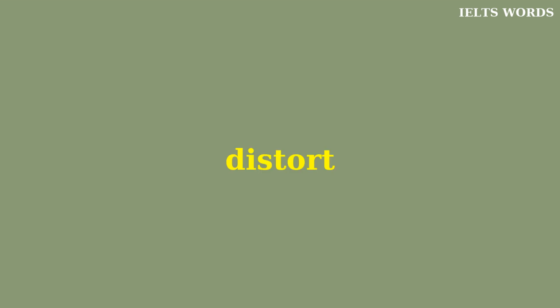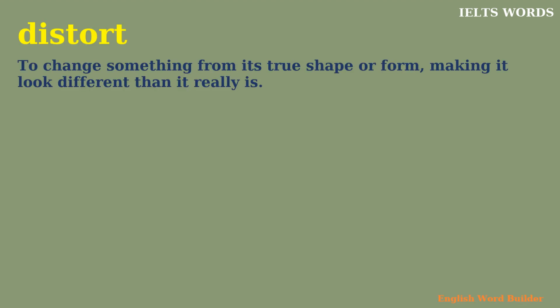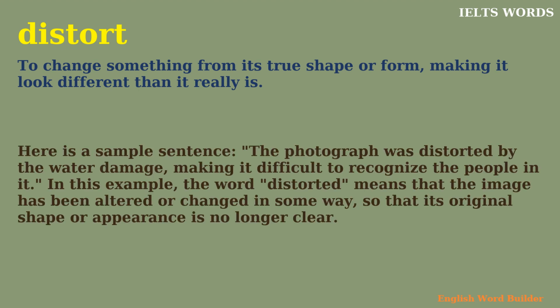Distort. To change something from its true shape or form, making it look different than it really is. Here is a sample sentence. The photograph was distorted by the water damage, making it difficult to recognize the people in it. In this example, the word distorted means that the image has been altered or changed in some way, so that its original shape or appearance is no longer clear.